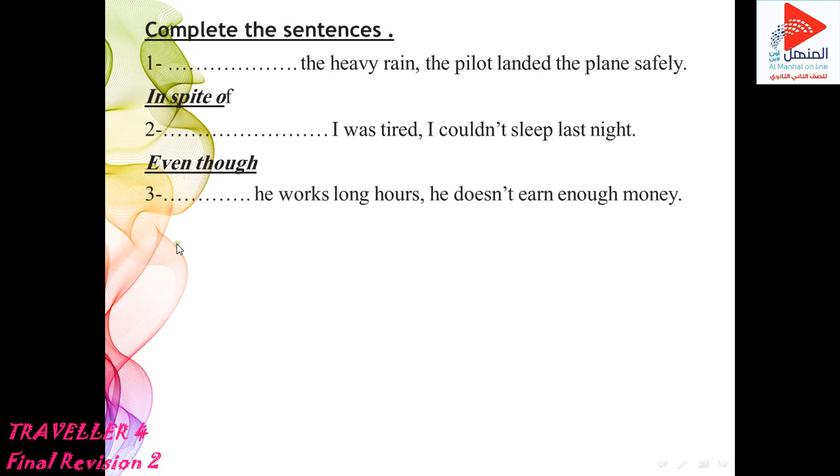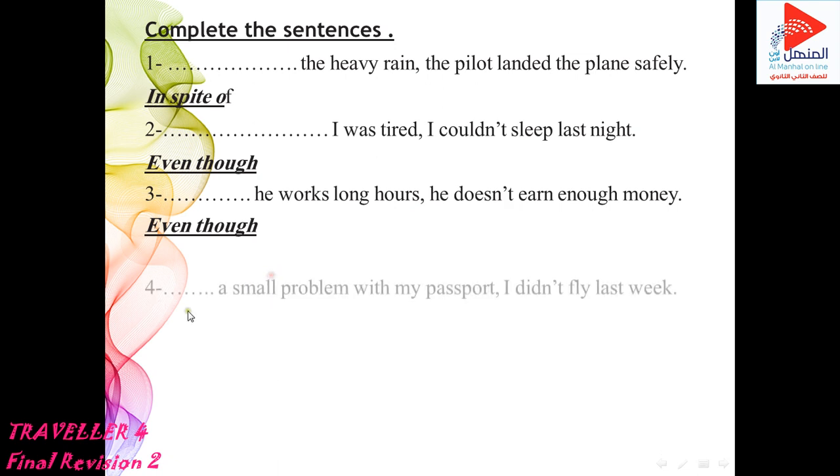Okay, number 3. Space, he works long hours. He doesn't earn enough money. Exactly. Even though. Why? Because I use it to express an idea which is in contrast with the idea expressed in the main clause.